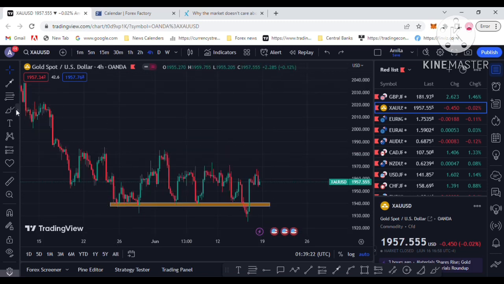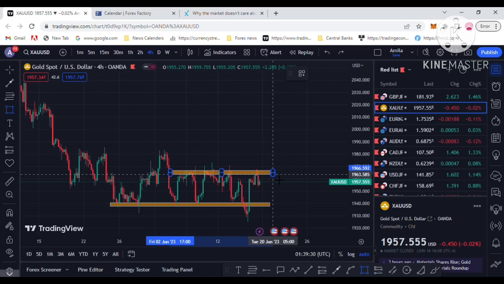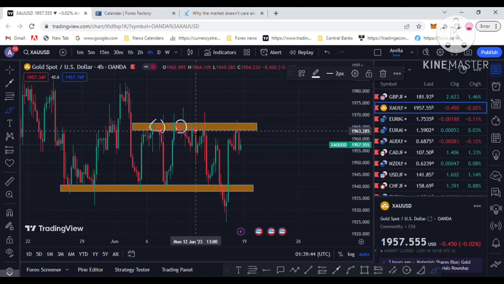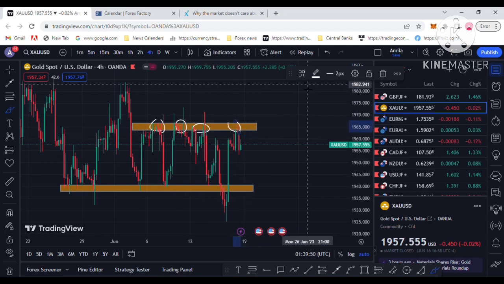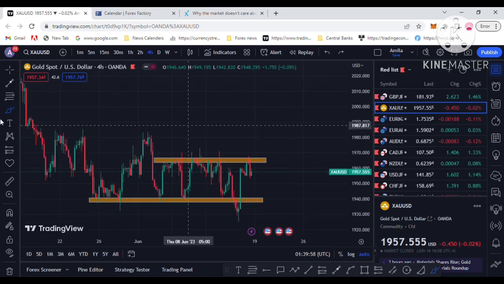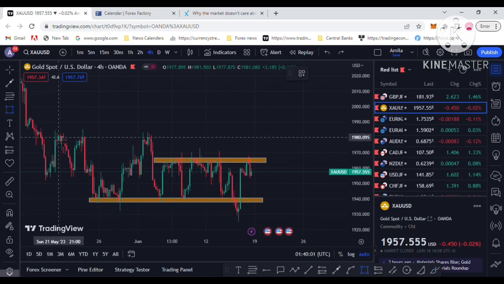So the price collected the downside liquidity area, and next week I am forecasting more liquidity in the upside. This is the 1965 level. It has more liquidity and is a strong resistance. Simply technical analysis: this is strong resistance, tested the first time, and then the second and third times, in the 1965 area. So I am forecasting that next week price clears the upside liquidity and goes to the upside.